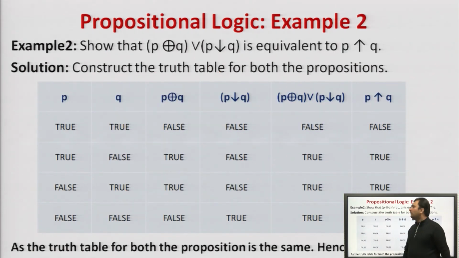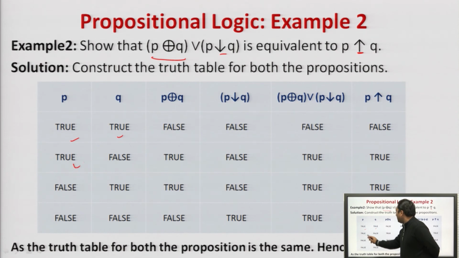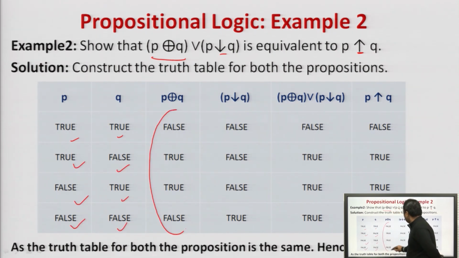Second example: (P XOR Q) or (P NAND Q) is equivalent to P NOR Q, right? This is NAND, this is NOR. So what happens? P and Q, all the possibilities are written. Then this is P XOR Q, which we have discussed in the previous example as well.